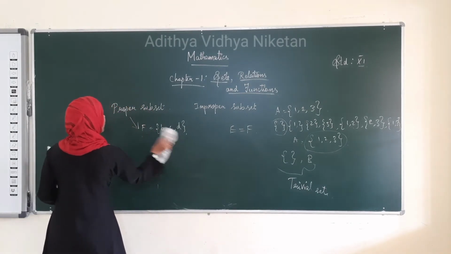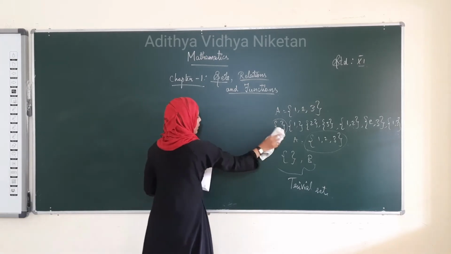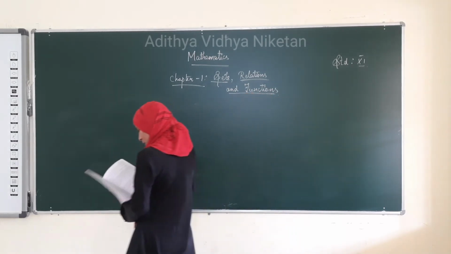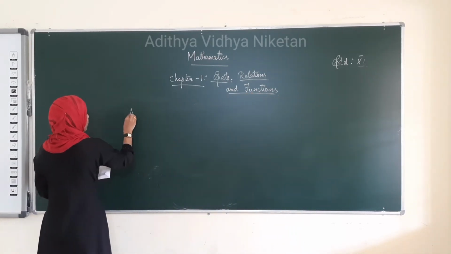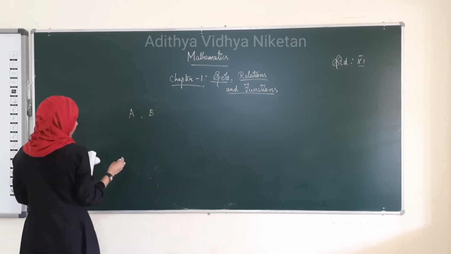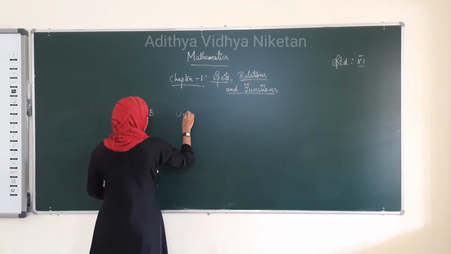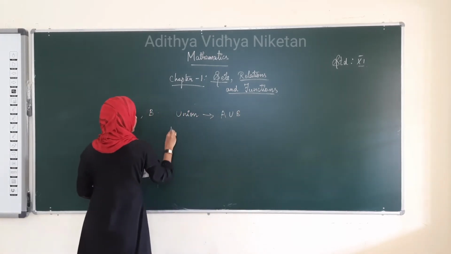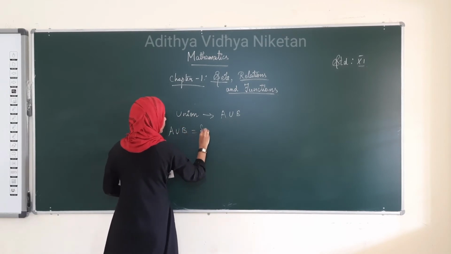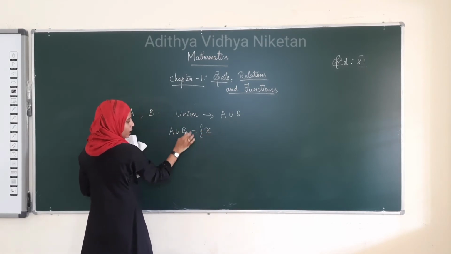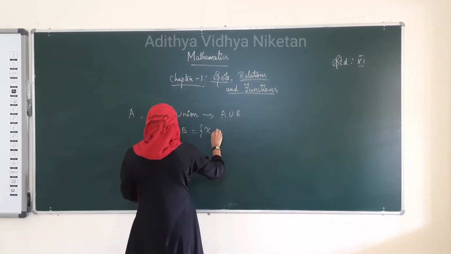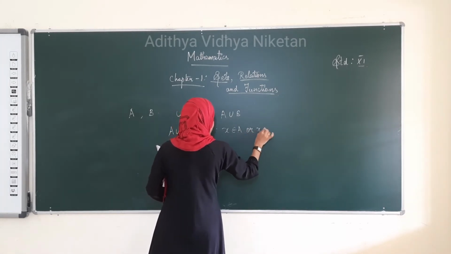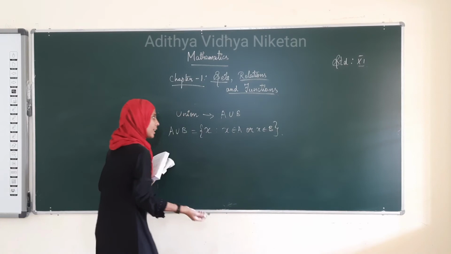Now, let us move on to union and intersection. In your book, they have given the common notation for the definition of union and intersection. See here, what is union? Let us take two sets A and B. A union B is equal to the set of elements X such that X belongs to A or X belongs to B. The X must be in either A or B.